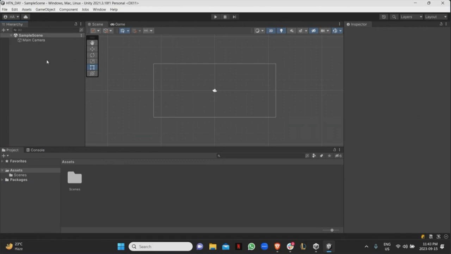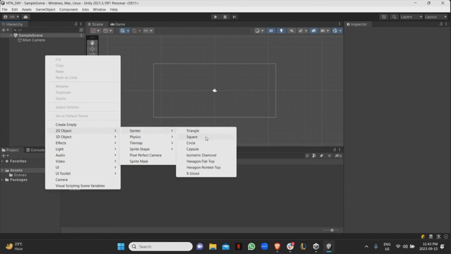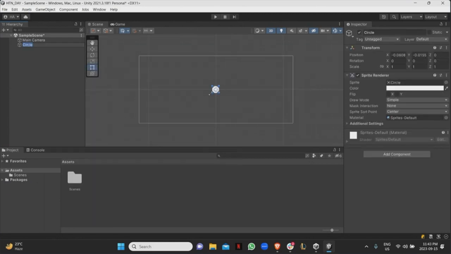The way you can create a game object is basically just right click, and whatever you create is going to be a game object. So you can do 2D sprites like a square or a circle or whatever. I'm going to create a circle. And as you can see, it's in the hierarchy, and it's over here as well.